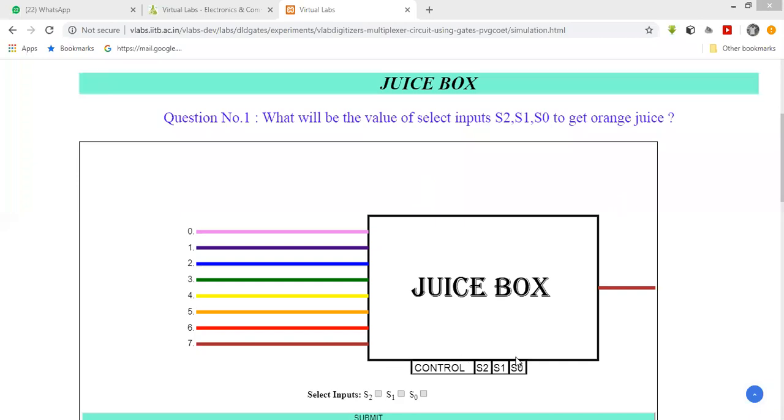For the 8:1, we require the 3 select lines. These are the select lines: S2, S1, and S0. What is the first question? What will be the value of select inputs S2, S1, S0 to get the orange juice?